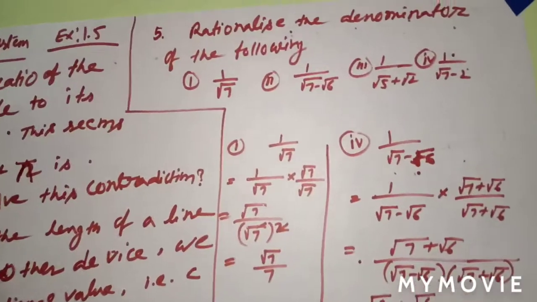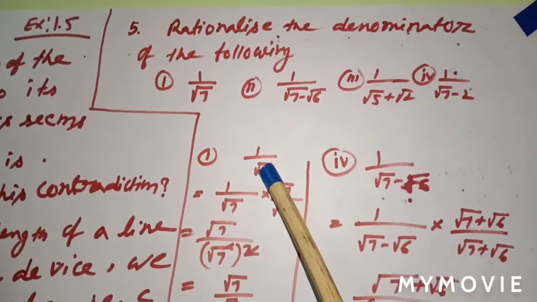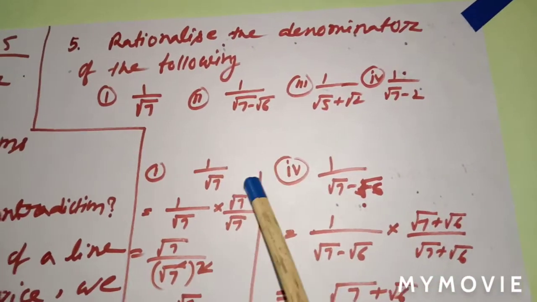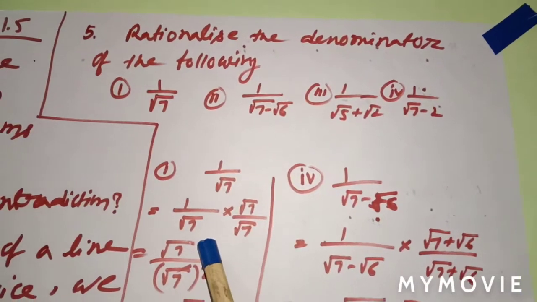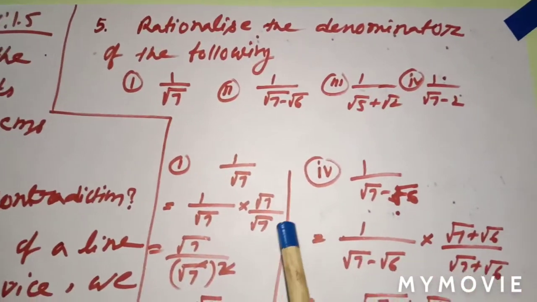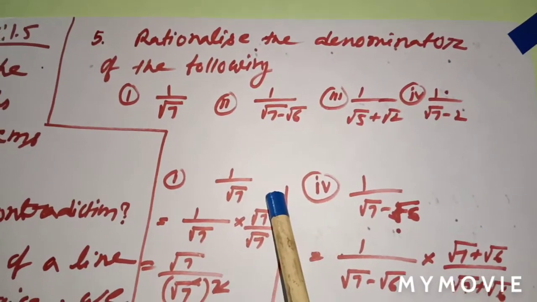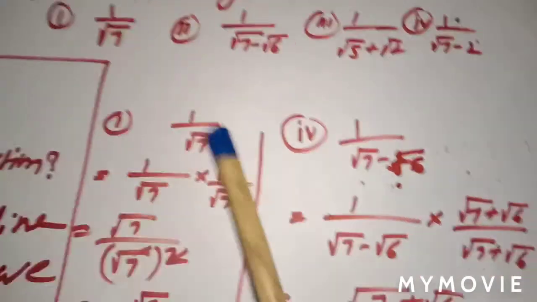See, first one, 1 by root 7. So you can see here is a single number. Yes or no? One term. So multiply by that term. In the case of one term, multiply by that term on the numerator and denominator both. Like 1 by root 7, so you have to multiply by root 7 by root 7. It is balanced, see. If root 7 cancels, you will get 1. Yes or no? 1 means what? 1 will multiply 1 by root 7, you will get back again 1 by root 7.